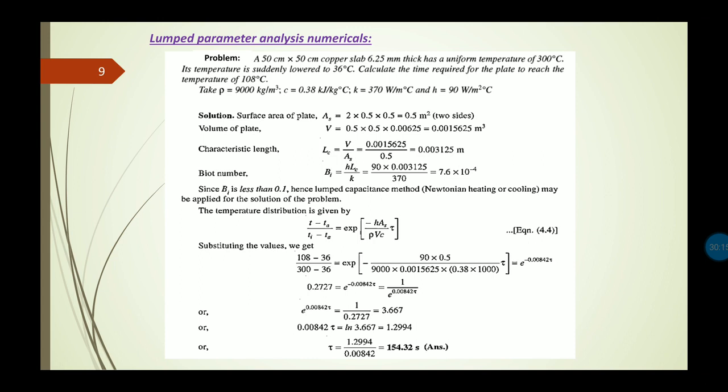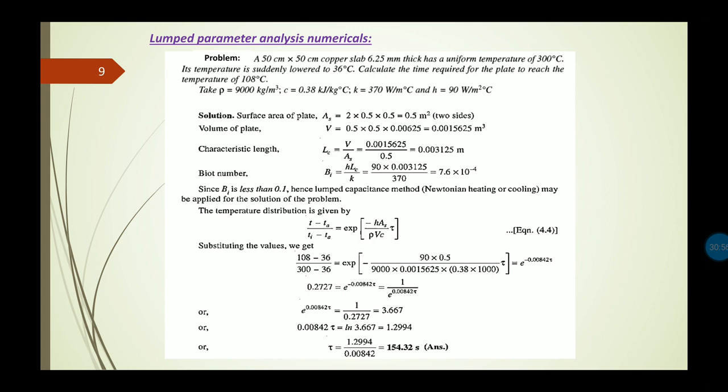So this is the equation for the lumped parameter analysis: T minus Ta divided by Ti minus Ta equals e to the power minus hA divided by rho V c multiplied by tau. The value of tau we need to calculate here. Now in this equation, the value of T is given in the question as 108 degrees centigrade. The ambient temperature is also given as 36 degrees centigrade. The value of Ti, the initial temperature, was given as 300 degrees centigrade in the question. The value of Ta again is 36.